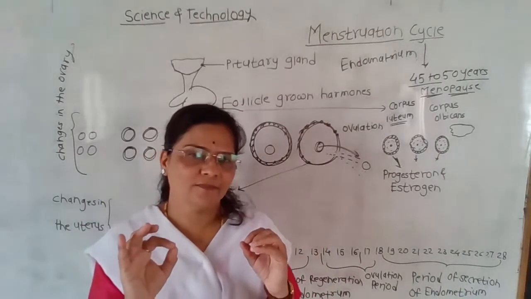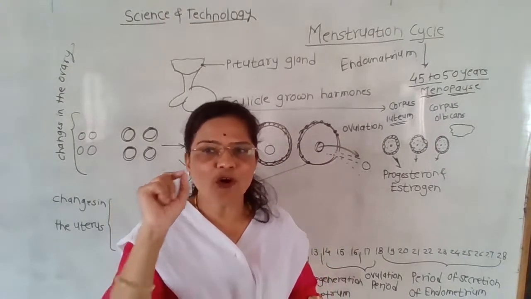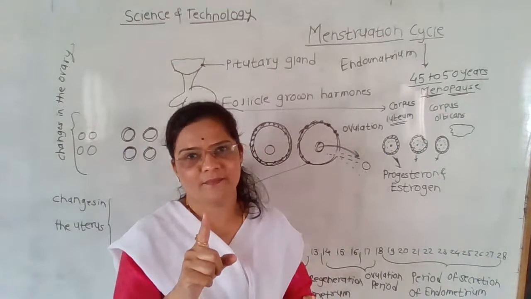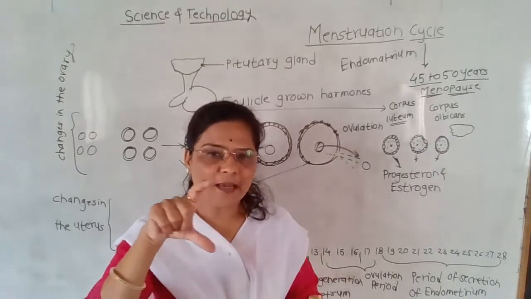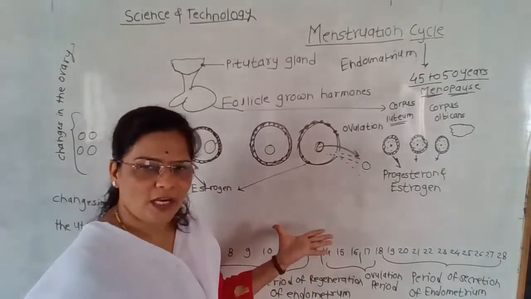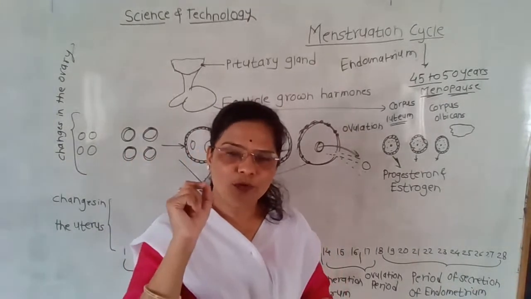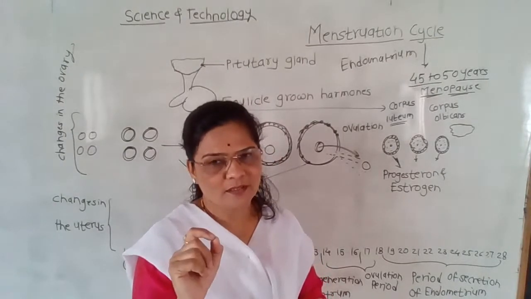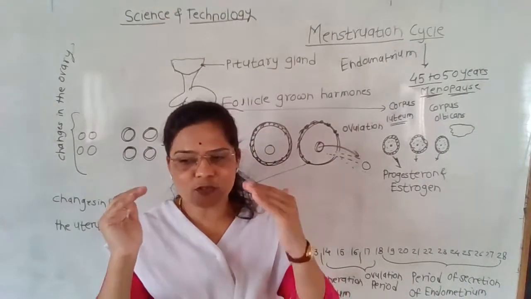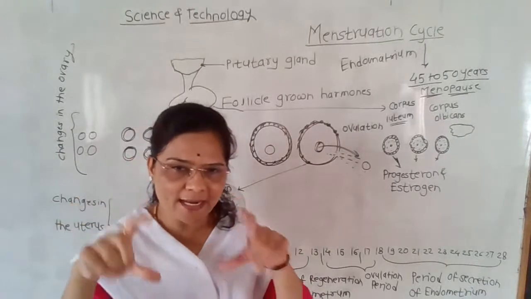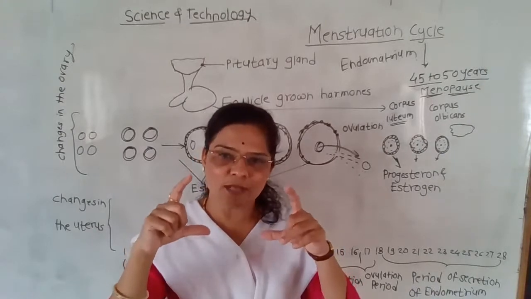Write the diagram. Draw the diagram of the menstruation cycle in your homework for standard 10. I am giving the homework for standard 10. Draw a neat labelled diagram, diagrammatic representation. It's so easy for understanding. And by writing, you recite the names of the hormones, and for 7th to 9th classes, take the menstruation cycle paragraph and read aloud and write the names of the hormones and the functions of the hormones.